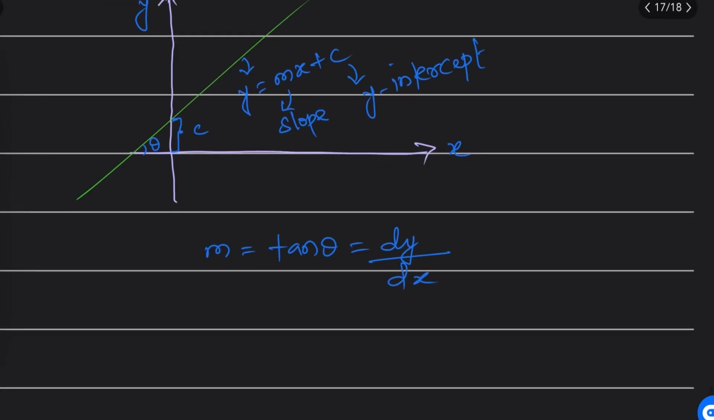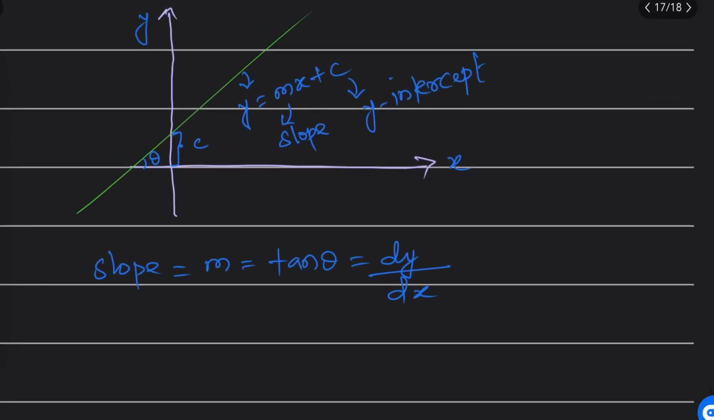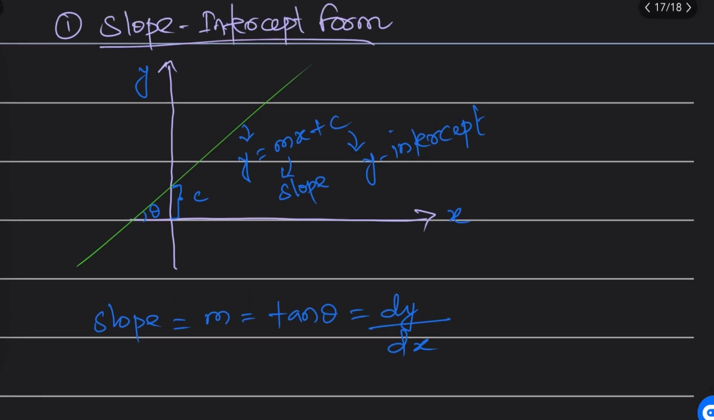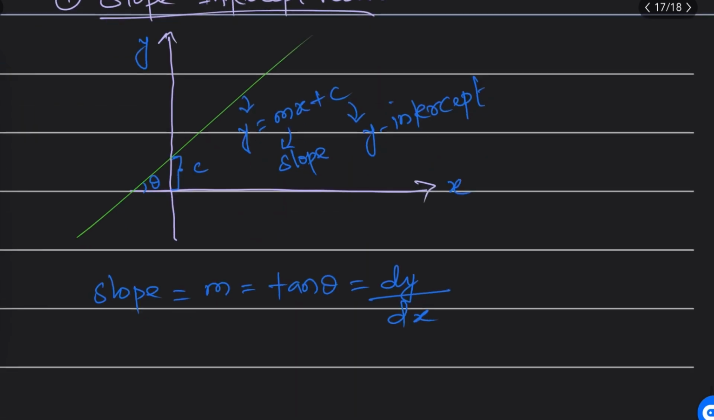One of the applications of differentiation is itself the slope of the curve, right? So slope is m, that is tan theta, and that is dy by dx. So this is the form of a straight line. You should remember, whenever a straight line is given, it will be in the form y equals mx plus c. Sir, a straight line comes when the power of x is 1.